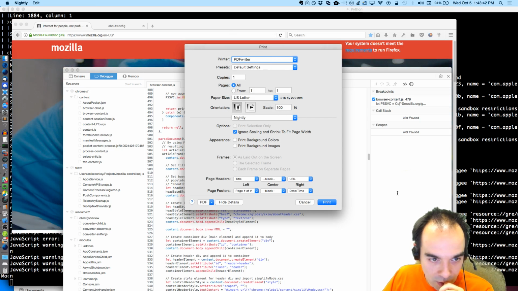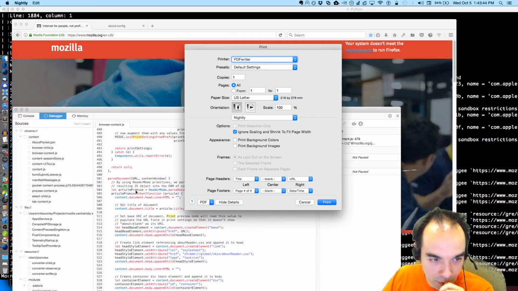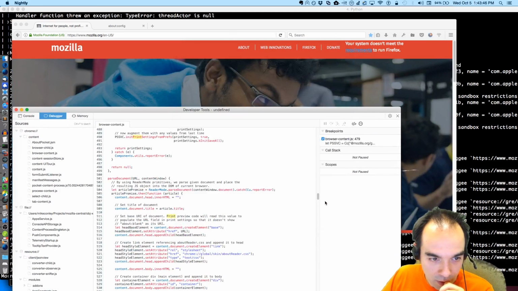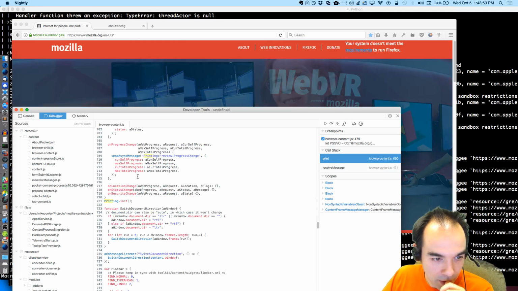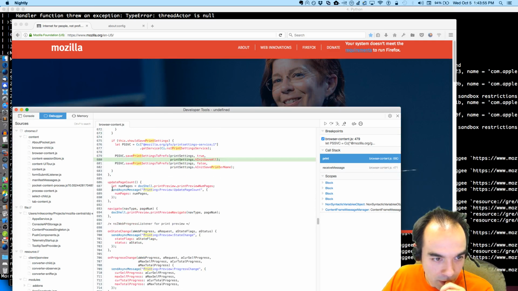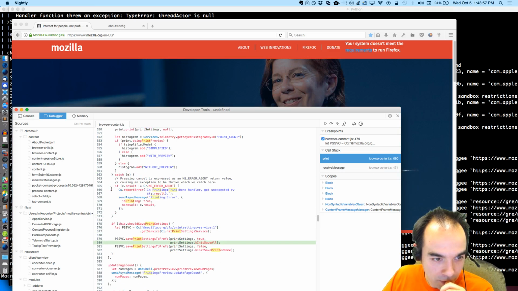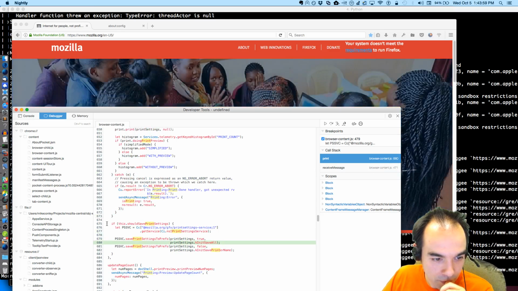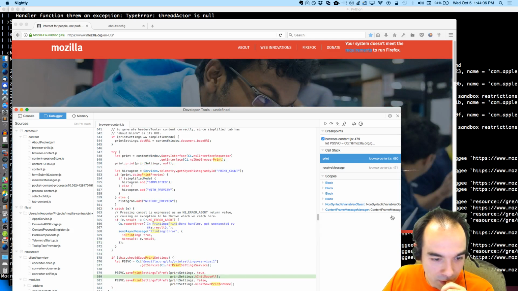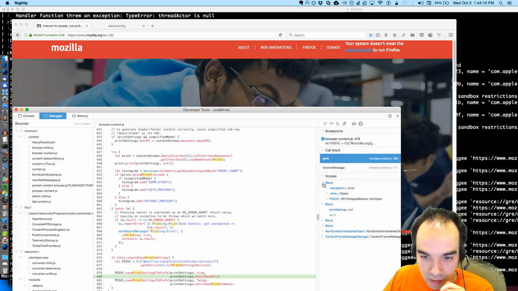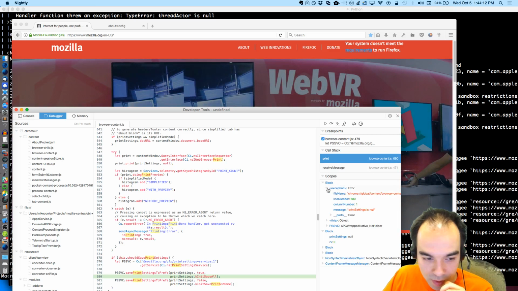Sure. And I'm also going to set a breakpoint. Where am I? So I'm here now, apparently, because we did print. And so now we have this print settings. But we threw an exception. Print settings is null.